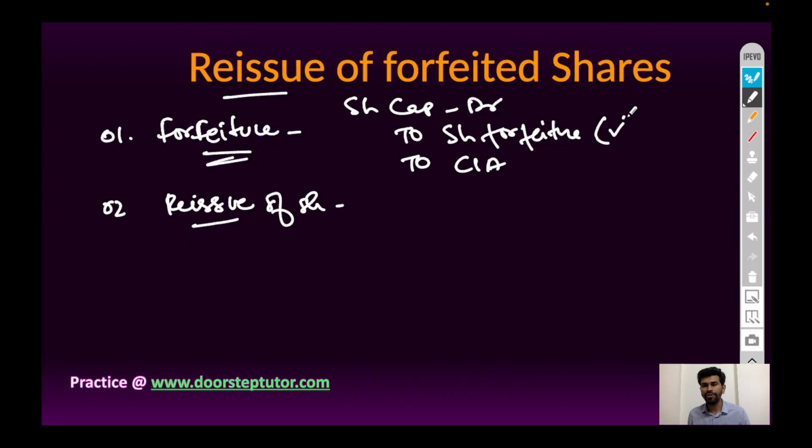This is the amount which is received by the company, and call in arrears is the amount which is not received by the company. So along with this journal entry, reissue of shares entry will be bank account debit because company has reissued the shares. So money comes into the business, bank account debit, share forfeited account debit, and share capital account credit.